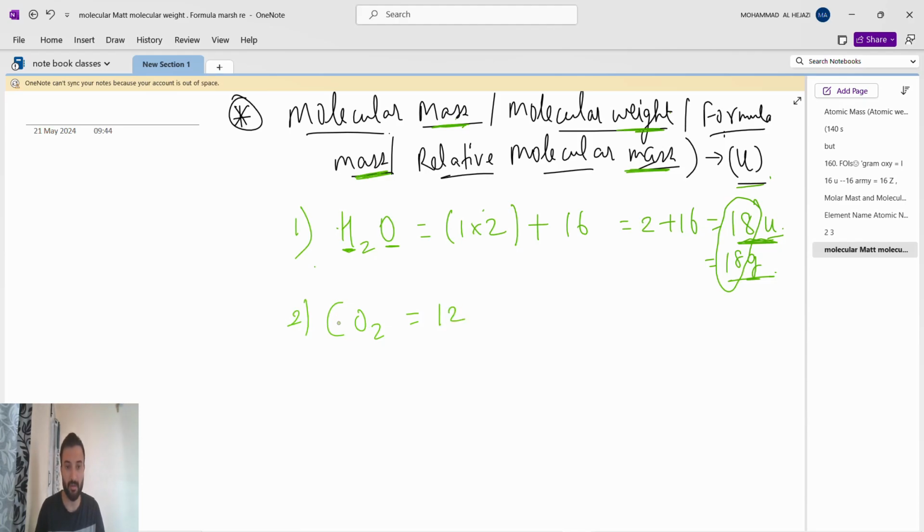And how many carbon are there? 1. So done for the carbon. Then we'll go for oxygen. Means we have to add, right? We have to add for all the atoms.